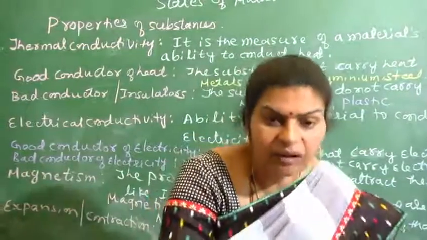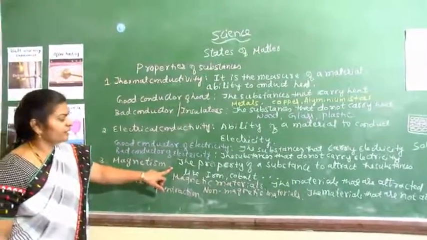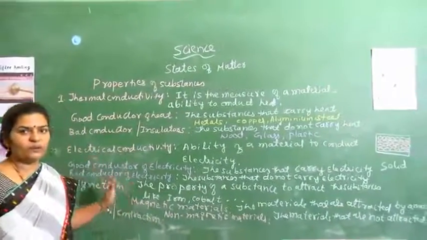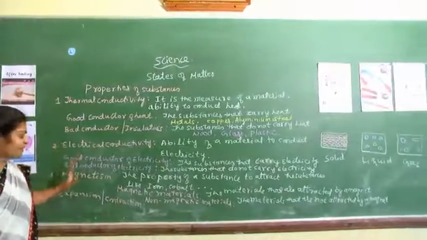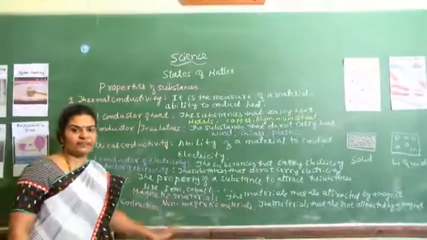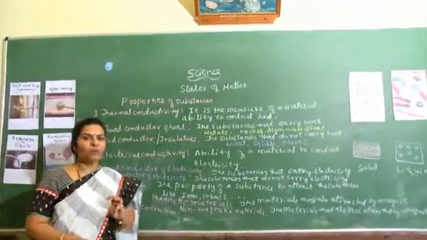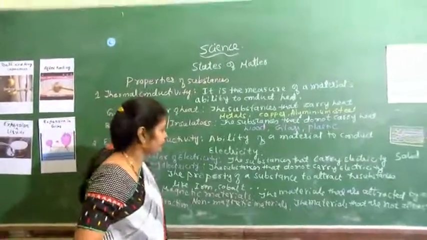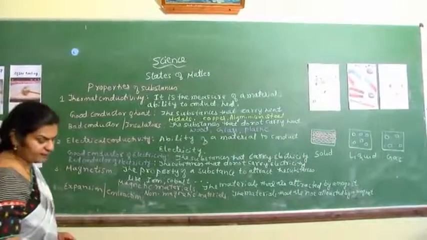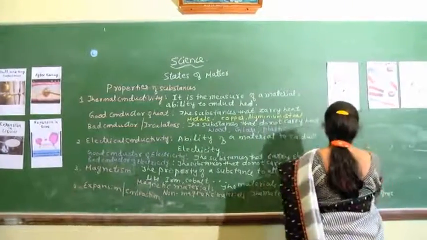In that way, according to the property of magnetism, we are going to divide the substances into magnetic materials and non-magnetic materials. It is also a property of a substance. Then the next one that we are going to consider is expansion and contraction. So what is expansion? It is the increase in size or volume of a substance. That is called expansion.